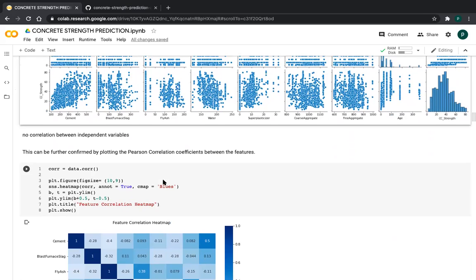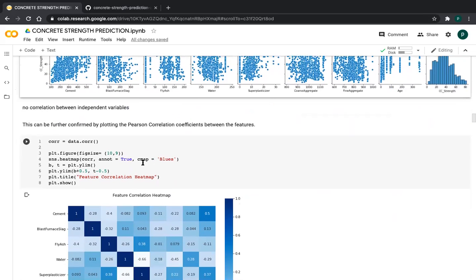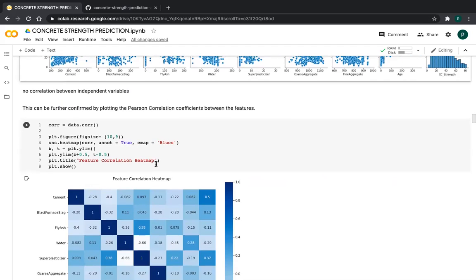For finding correlation, I am using Pearson correlation, friends. If you want to find Pearson correlation, use data.corr. By default it finds the Pearson correlation for you. After printing, I am drawing the figure of each feature's correlation values, friends, using a heat map. I'm annotating each value, friends.